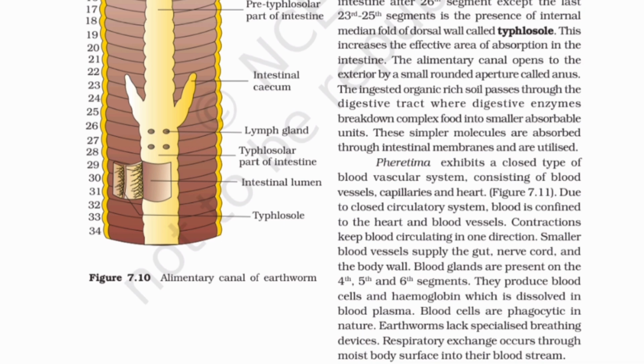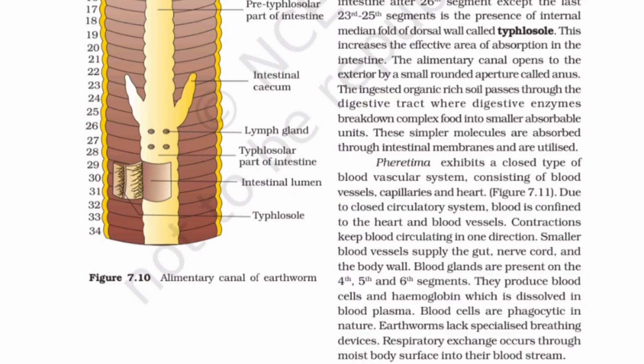The alimentary canal opens to the exterior by a small rounded aperture called the anus. The ingested organic-rich soil passes through the digestive tract where digestive enzymes break down complex food into smaller absorbable units. These simpler molecules are absorbed through the intestinal membranes and are utilized.